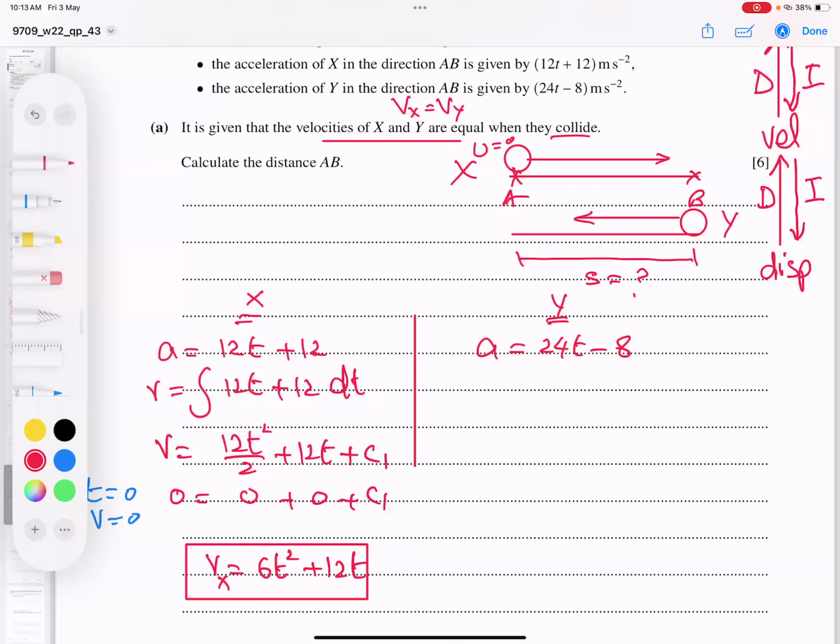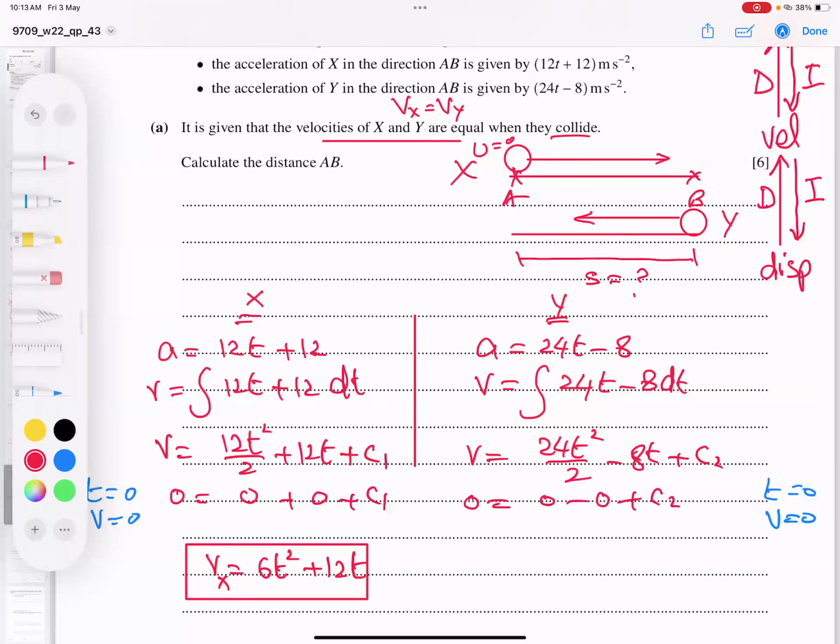Same process, students, I will go for it. Integral of 24t minus 8 dt. Integration of 24t becomes 12t squared, 8 becomes 8t, plus c2. And as you know, time is 0, velocity is 0, so C2 becomes 0, so Vy becomes 12t squared minus 8t.